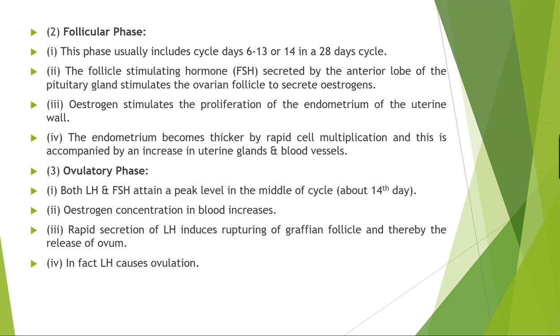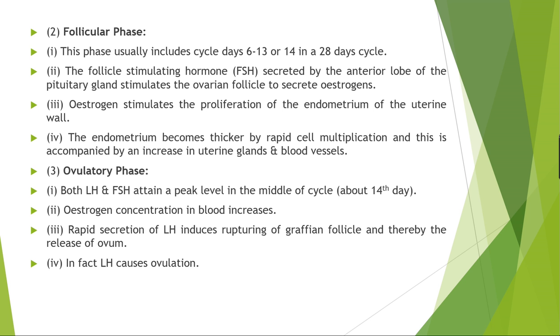फिर आता है मिडल फेज that is the ovulatory phase, जो 14th डे में होता है, जहां पे luteinizing hormone and the follicle stimulating hormone attain a peak level and the concentration of the estrogen in the blood is also high and reaches its peak, where the Graafian follicle ruptures and releases ovum.